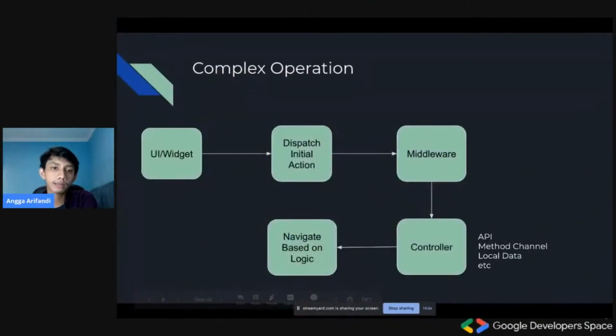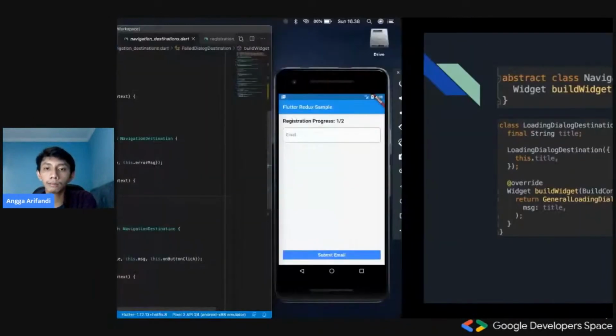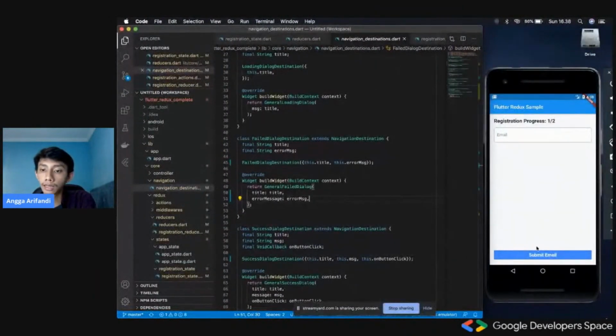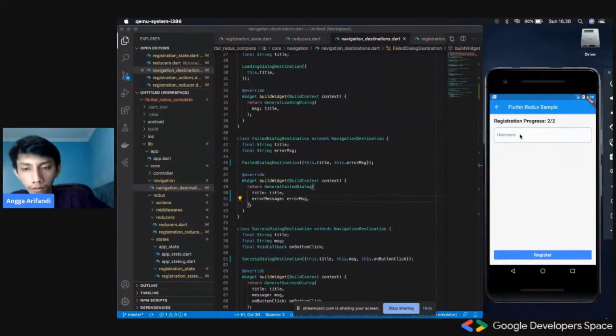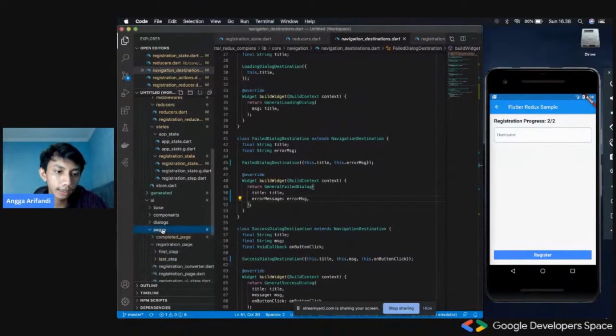Next up is, oh wait, okay, let me probably explain to you what happened inside this register button. By the way, I don't feel any validation for this because that doesn't matter now. So yeah, we can ignore it. So basically, when we click this register button, what it does is basically, let's see.